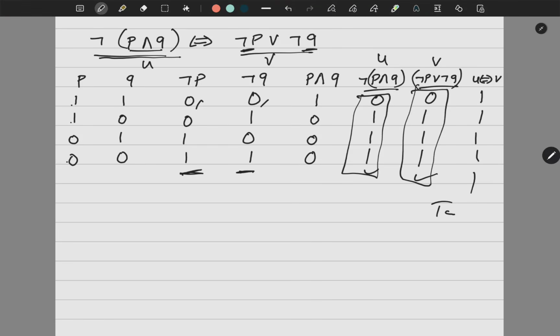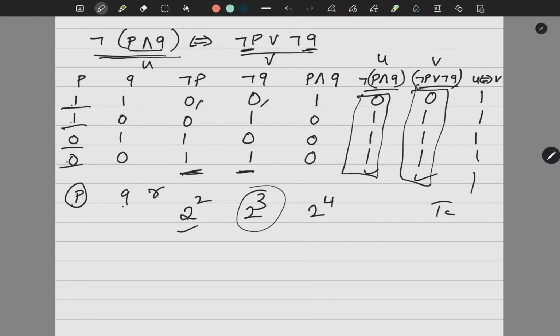Before doing a few more questions, here is one basic thing you observe. When I take the two propositions P and Q, and each proposition can take two values, 1 or 0, how many rows do I get? I get 4, meaning 2 to the power 2, because there are two propositions and each can take two values. Now if you have P, Q, R, what will I have? 2 to the power 3, meaning 8 rows. If I have P, Q, R, S, then 2 to the power 4. So this will give me the number of rows. Now look at this question.